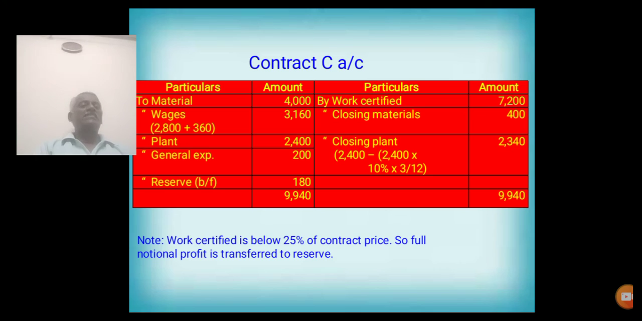Okay. Contract C. In this problem, the total contract price is compared with the work certified. The work certified is below 25% of contract price. So the full amount is transferred to reserve. No need to divide the profit to P&L account, and the balance amount is called a reserve, because if the work certified is 25% and below, then the full amount is transferred to reserve. In this problem also, for calculating the closing value of plant, we have to calculate depreciation for 3 months only.